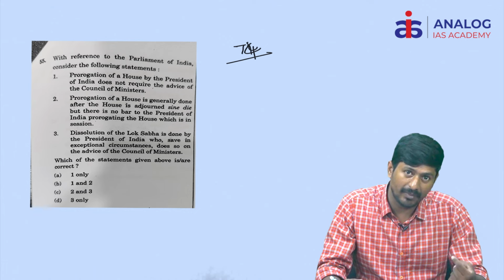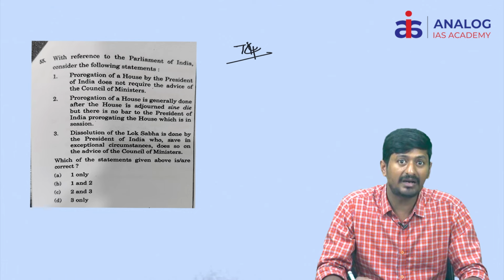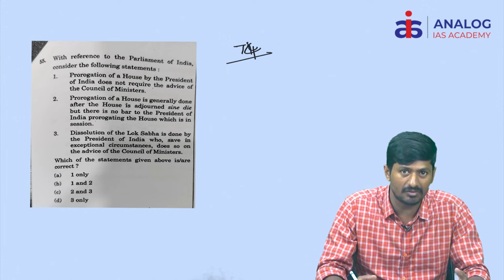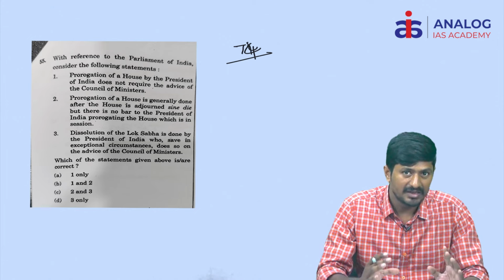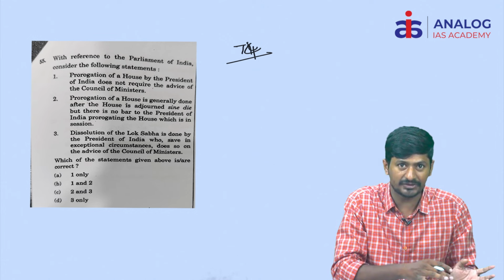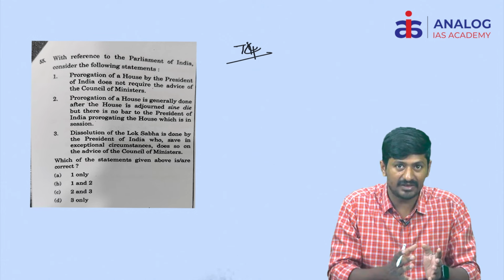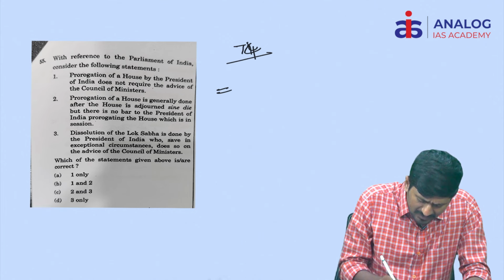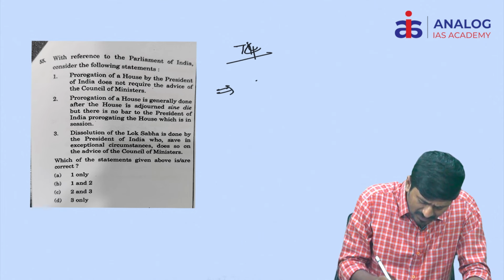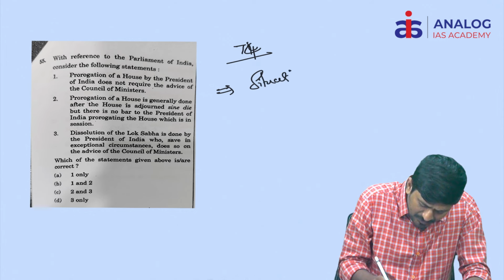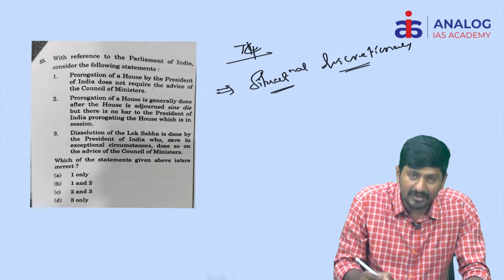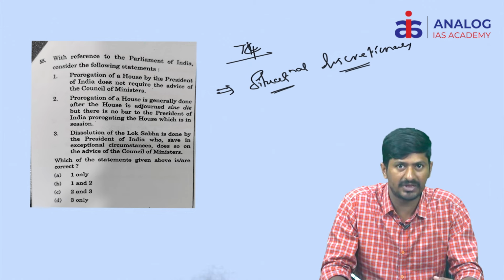The 42nd Amendment Act made it binding, but the 44th Amendment Act facilitated the President to return the decision back to the Prime Minister and Council of Ministers for reconsideration. These are the fundamentals we have discussed in the classroom. On the basis of these fundamentals, let us also understand another important point. Even the Constitution of India has given situational discretionary power to the President. So you understand why we have given this situational discretionary power to the President.